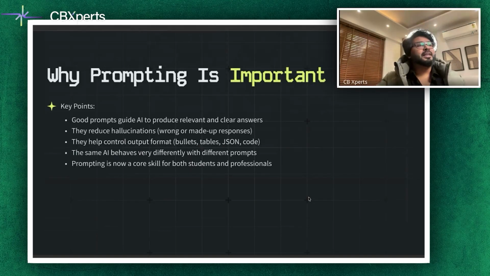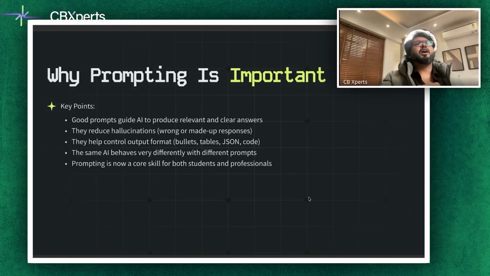Now, it's important to understand why prompting is important. What's the reason for it? Prompting matters because good prompts guide AI to produce relevant, clear answers. They reduce hallucinations, when the model makes things up. They help control the output format, for example, whether it's bullets, tables, JSON, or code. And the same AI behaves very differently with different prompts.